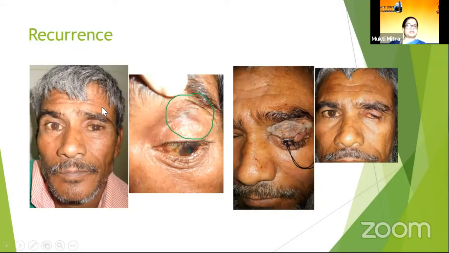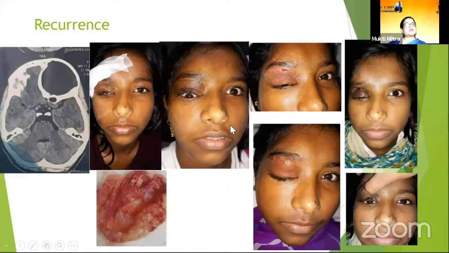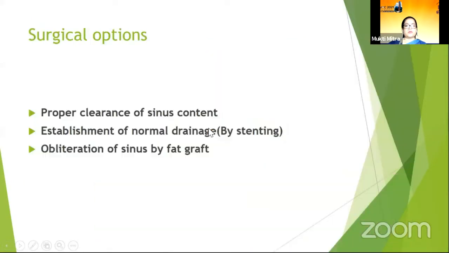After primary surgery on the frontal sinus mucocele, the patient presented with a discharging sinus in the orbital roof, and after undergoing several procedures the case was finally managed, but through a complicated procedure. This is another case of huge frontal sinus mucocele with recurrence several times, though ultimately the patient was doing well.